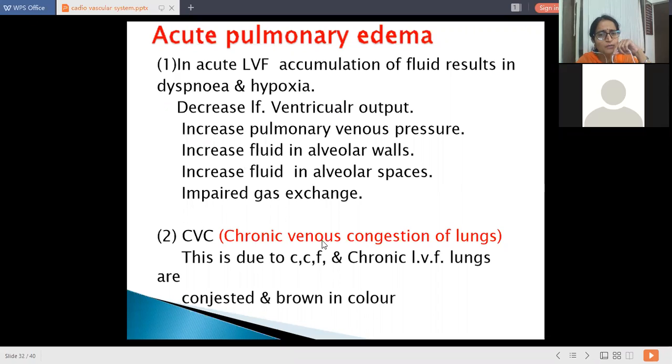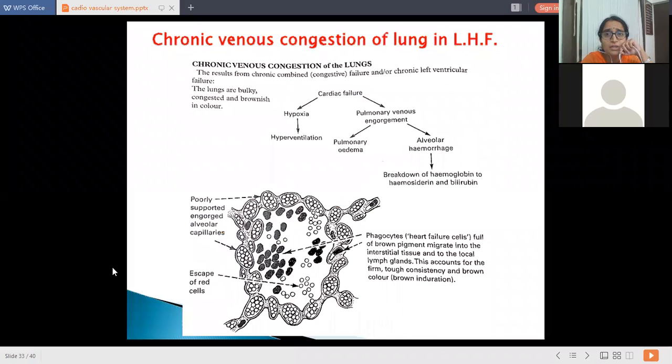Chronic venous congestion of lung. This is due to CCF, that is chronic congestive cardiac failure, where both sides fail, that is right and left heart failure. We call it congestive cardiac failure. Then chronic left ventricular failure of lungs: here the lungs become congested and they become brown in color. Now chronic venous congestion of lungs in left heart failure. So this is the alveolar picture of chronic venous congestion of the lung.